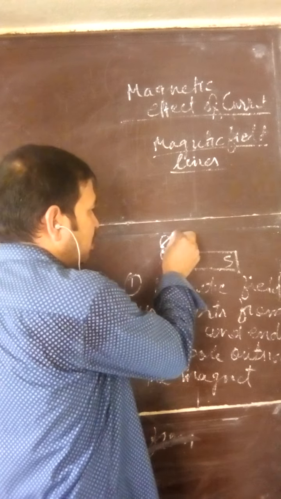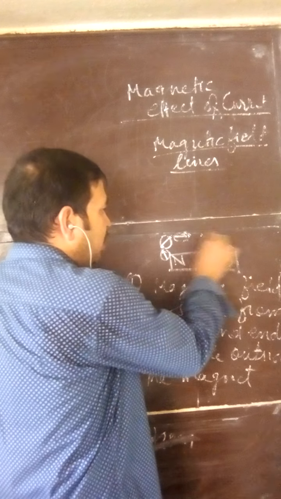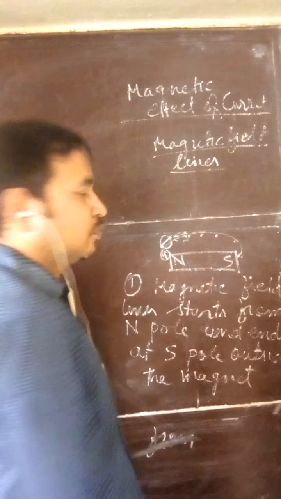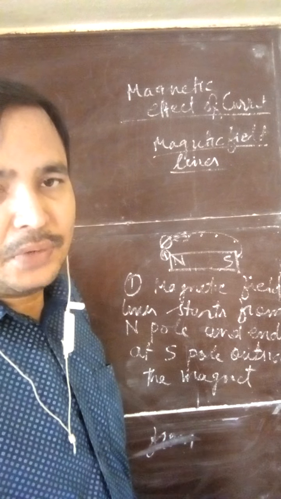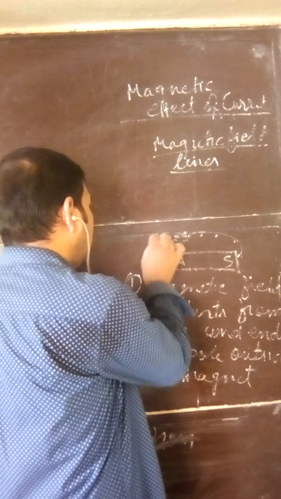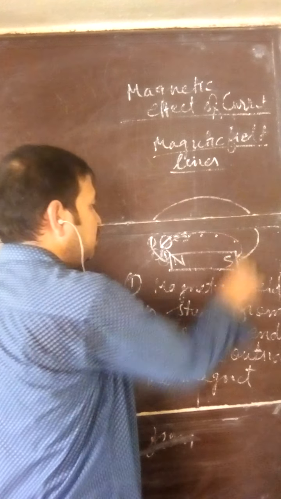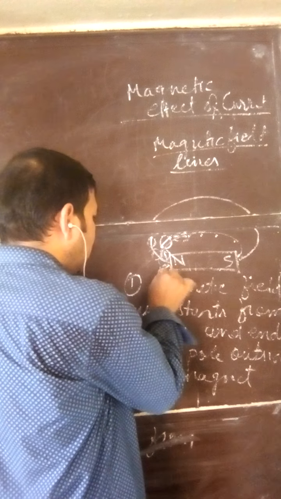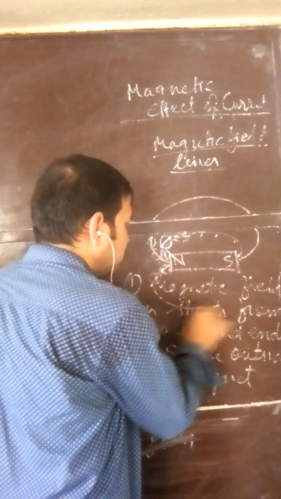Put the point. Similarly, you go on placing the magnetic needle, put the point, and you will get points like this. Join the points. These points give you the direction of magnetic field lines. Again, when you put the magnetic needle here, you will get a picture like this. Similarly, if you put the magnetic needle here, you will get this point. Put here, get this point and join this.